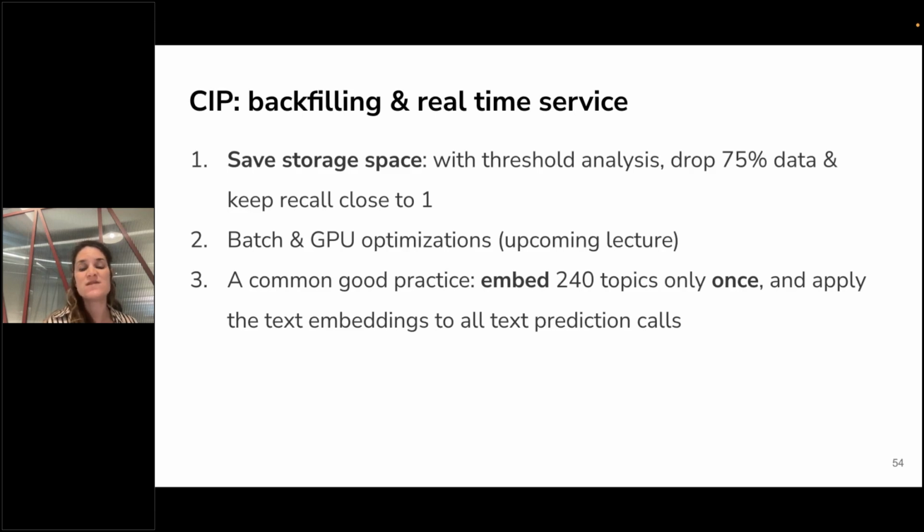And we are doing this backfilling process every day. So every day we get new reviews coming into Booking. We process them with our pipelines, and we save the model predictions in Hadoop in our databases.